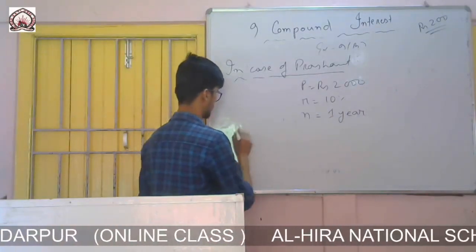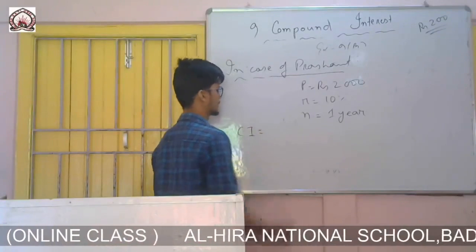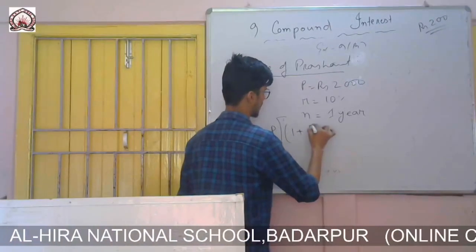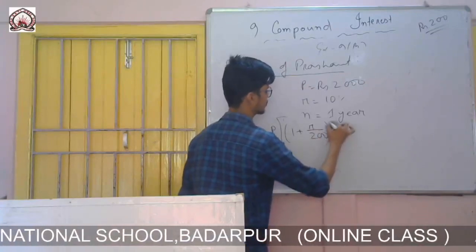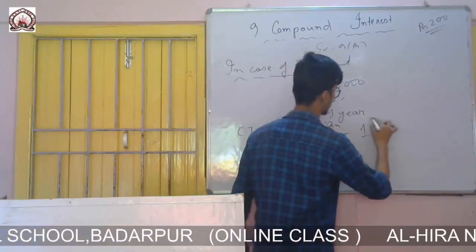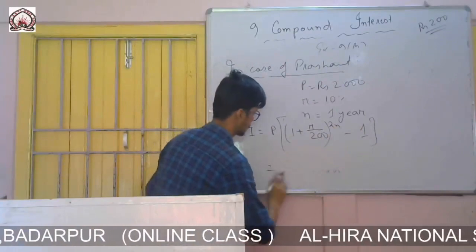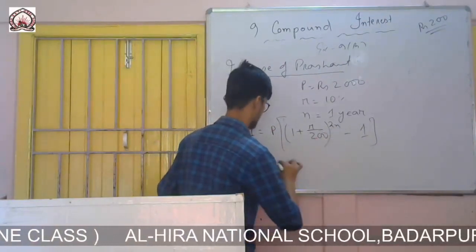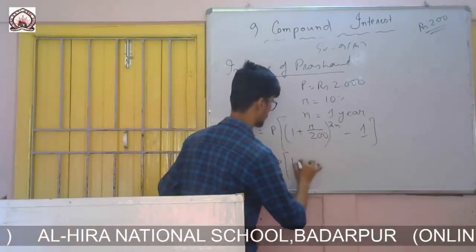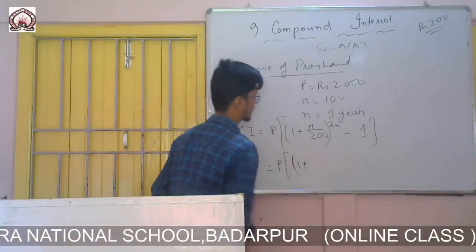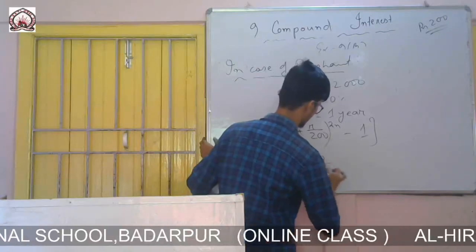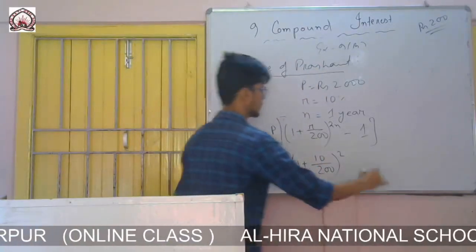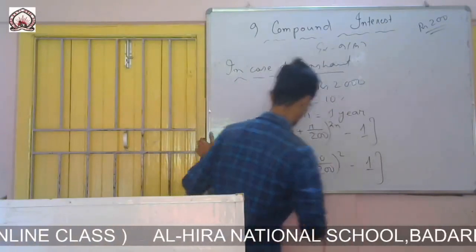So like earlier, CI equals, but here half yearly, so principal into 1 plus R by 200 to the power twice n minus 1. In case of half yearly, we give 200 there and twice n. So principal into 1 plus R, rate of interest is 10 by 200, to the power twice n, that means 2 into 1 is 2, minus 1.